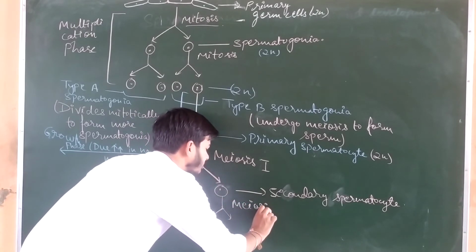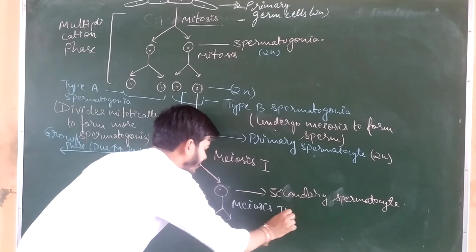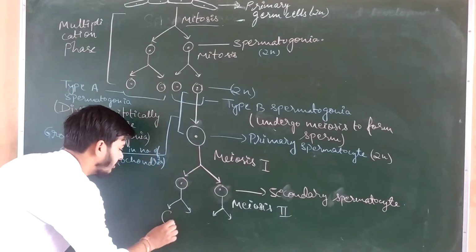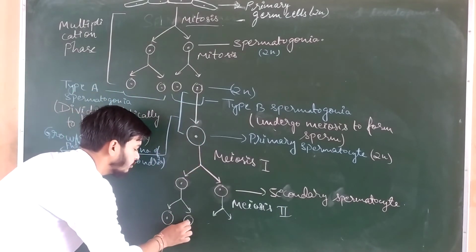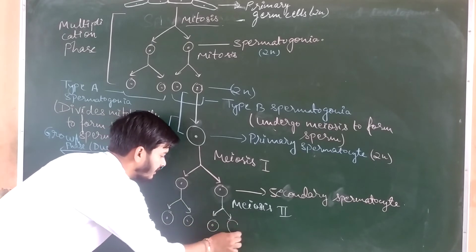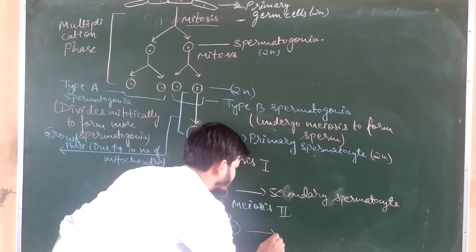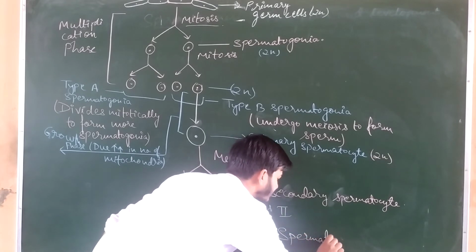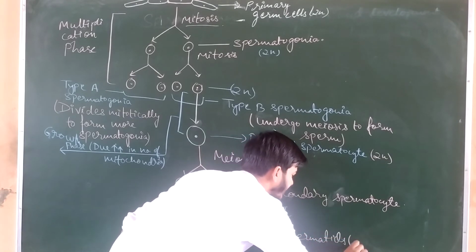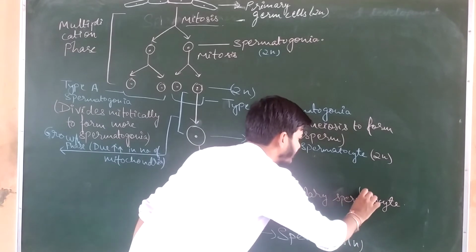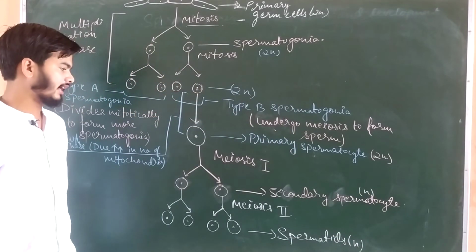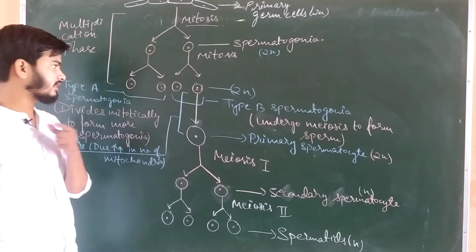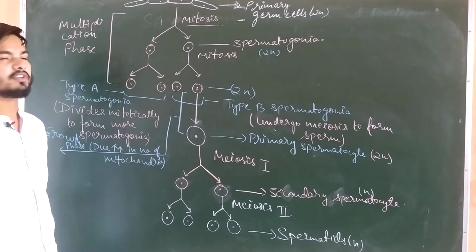They will form 4 cells, 2 from each. These cells are known as spermatids, and they are haploid. The secondary spermatocytes are also haploid. So this is the process of formation of spermatids.